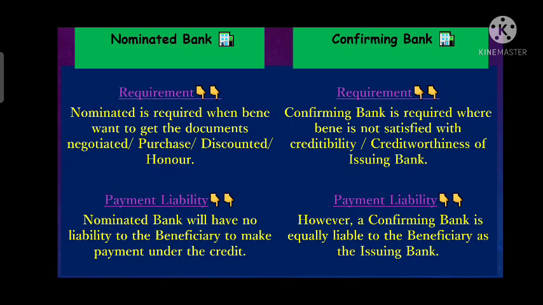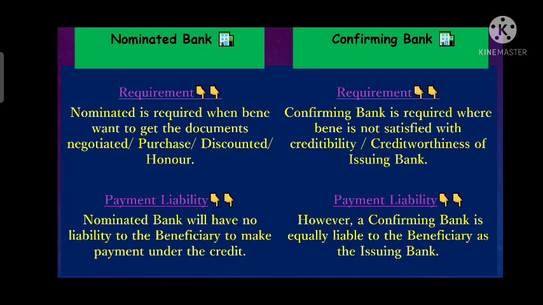What is the requirement of the nominated bank in LC? The nominated bank is required when the beneficiary wants to get the document negotiated, purchased, or discounted or honored. Means that whenever the exporter wants to get the document negotiated, purchased, discounted, or honored, there is a role of the nominated bank or negotiating bank.